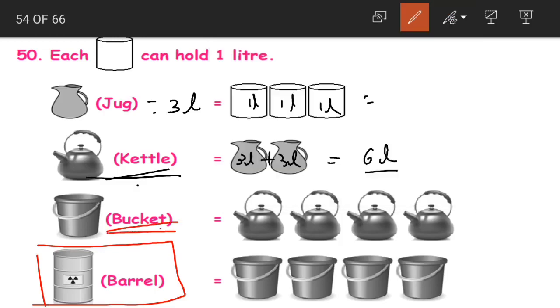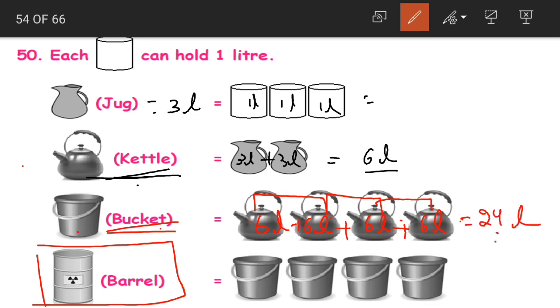Now coming to the capacity of bucket, again we are having so many kettles here. Each kettle, the capacity is 6 liters. Yes or no? Now when we add all these together, 6 plus 6 is 12, 12 plus 6 is 18, 18 plus 6 is 24 liters. How many liters, children? 24 liters. The capacity of bucket is 24 liters.